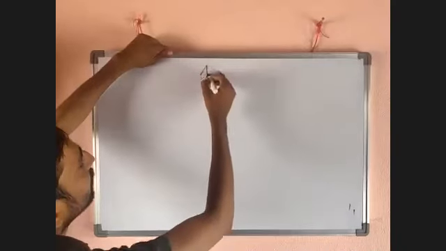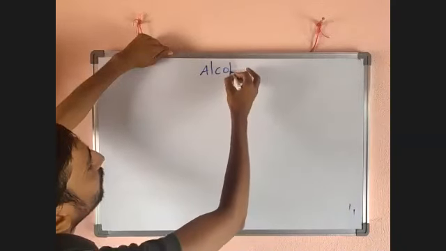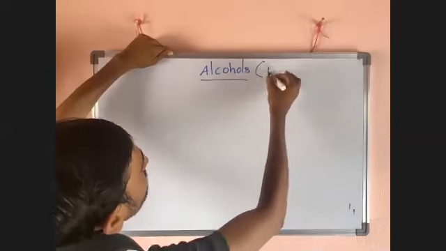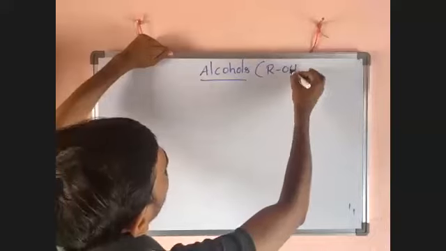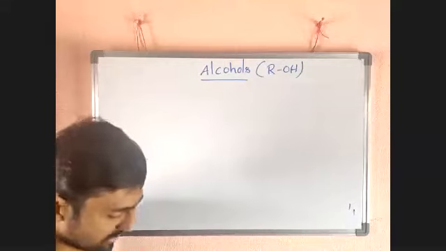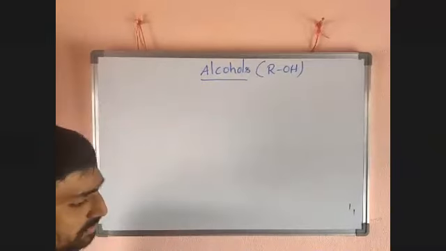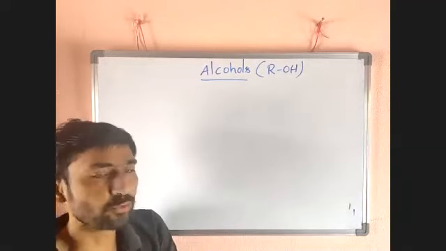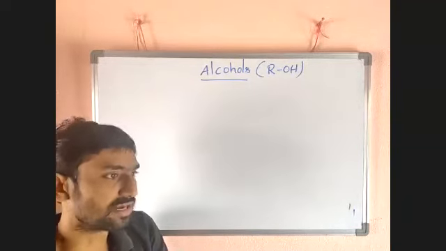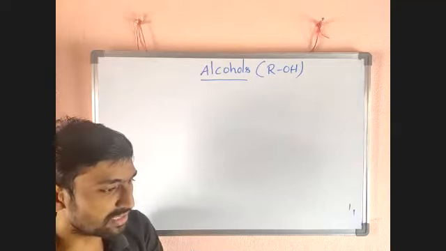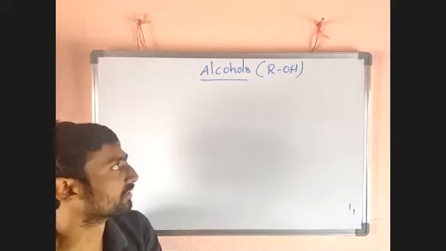So the topic is alcohols. Generally alcohols are represented as ROH. In IUPAC, alcohols are called -ol. In general, OH is called hydroxy, and in IUPAC an alcohol is called -ol. We know that very well.